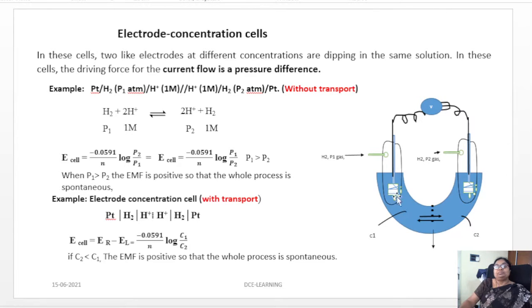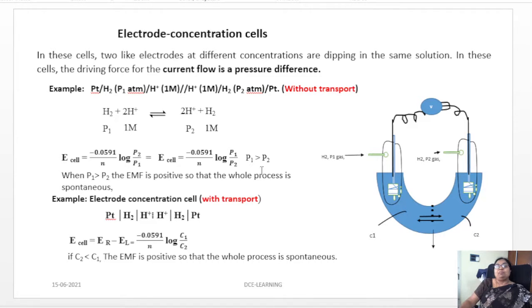Then applying the relationship, E cell is equal to E naught, which is kept constant at 0, minus 0.0591 by n into log of P2 by P1, oxidation over reduction.